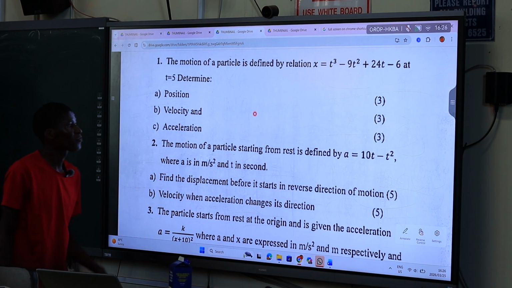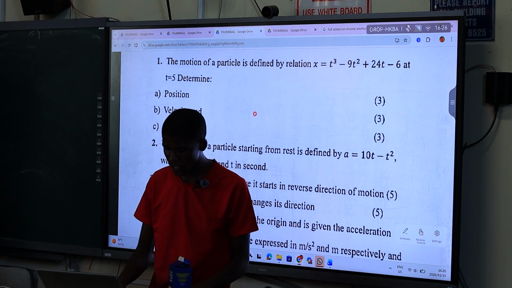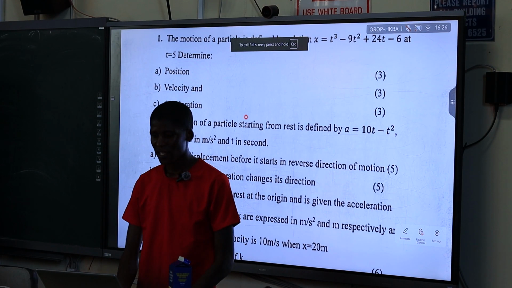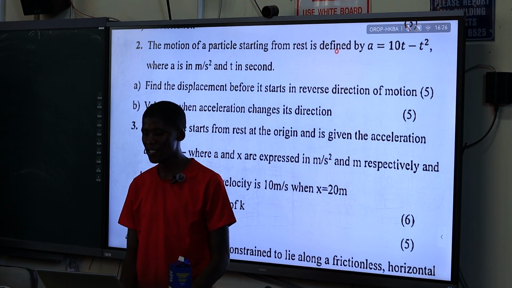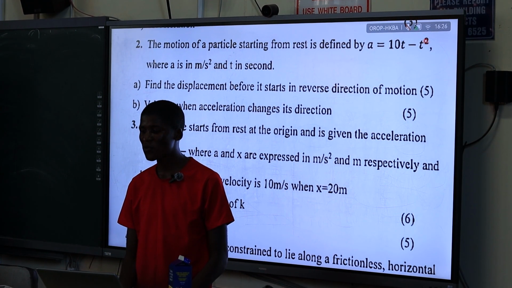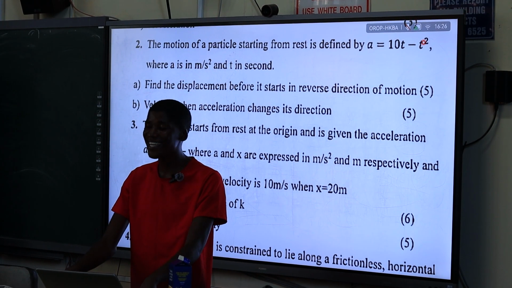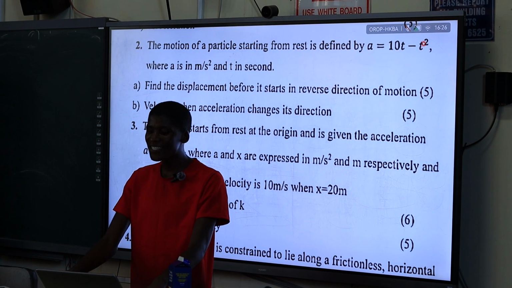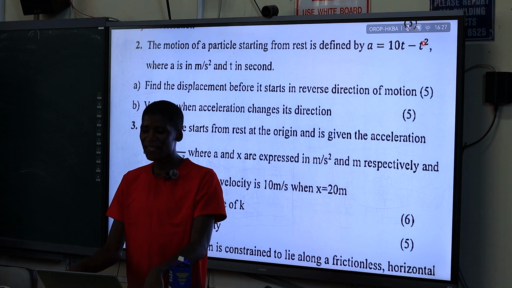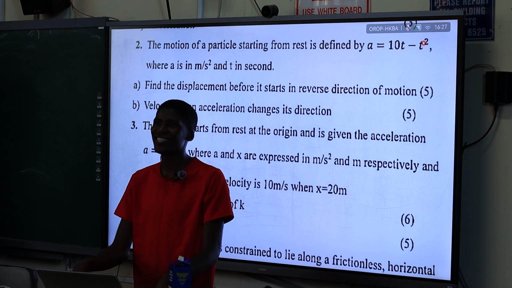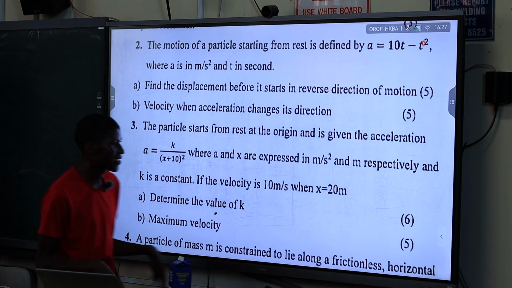Problem number 2. The motion of the particle starting from rest is defined by a equals t minus t squared, where a is in meters per second squared and t is in seconds. 1, find the displacement before it starts reverse motion. And 2, find the velocity when acceleration changes its direction. Two things to do, 5 marks each, 10 total marks.